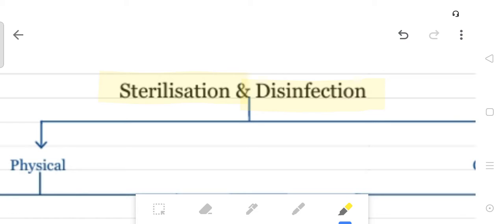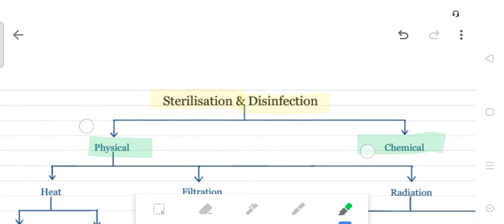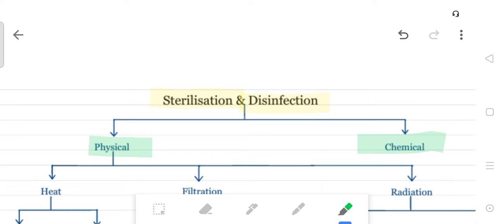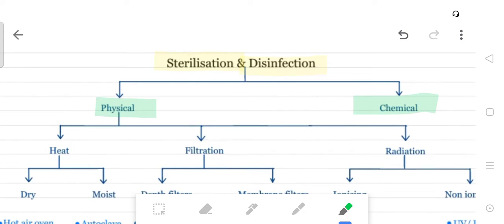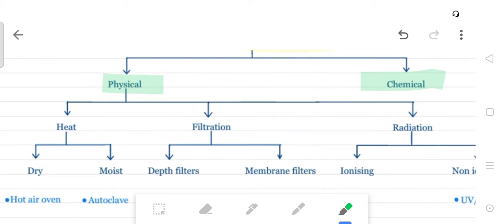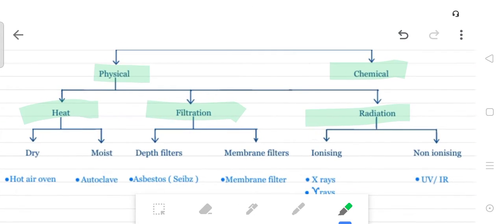Methods used for sterilization and disinfection are the physical method and the chemical method. In today's lecture we discuss the physical method. In the physical method there are three types: heat method, filtration method and radiation method. The heat method includes dry heat and moist heat, filtration includes depth filter and membrane filter, and radiation includes ionizing radiation and non-ionizing radiation.